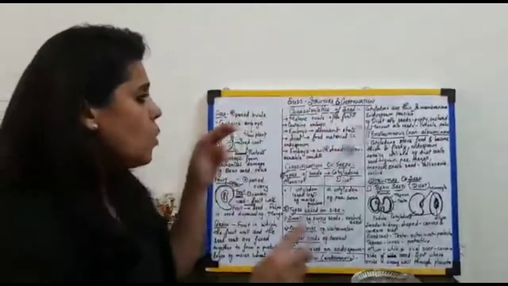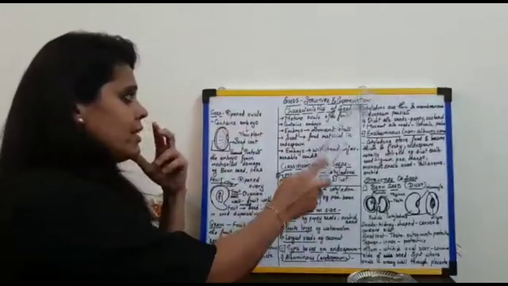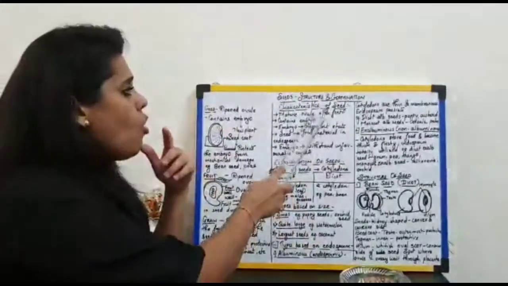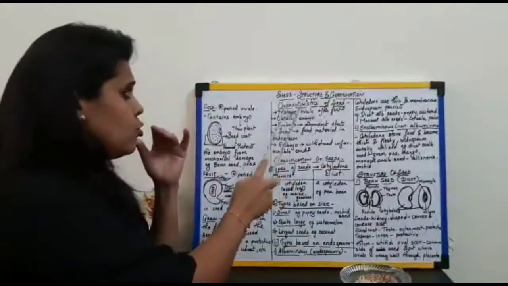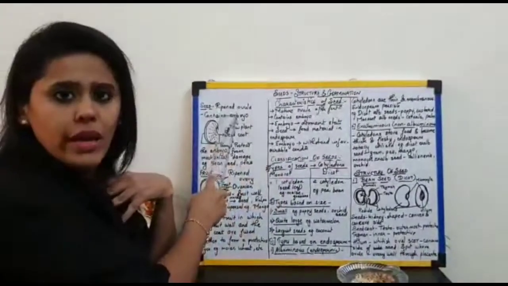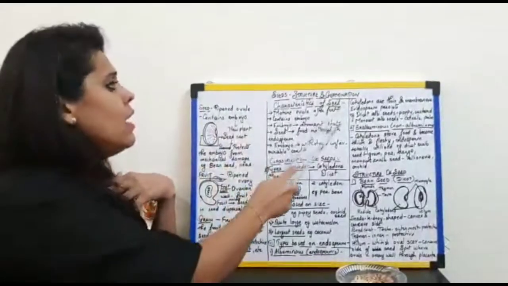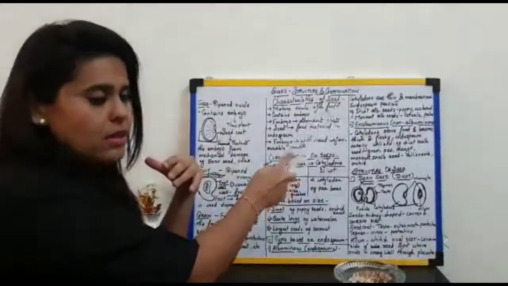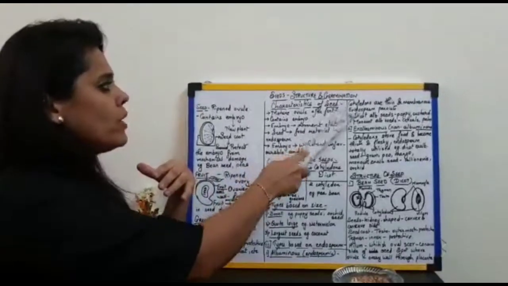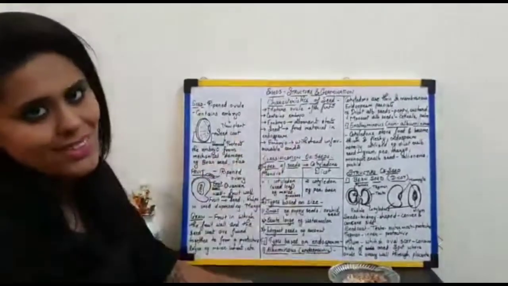Definitely, it is only when the fertilization has happened that the ovule is going to mature. When I say mature, it means ripened. It is only then that the ovule is going to ripen and mature, resulting in the formation of the seed.